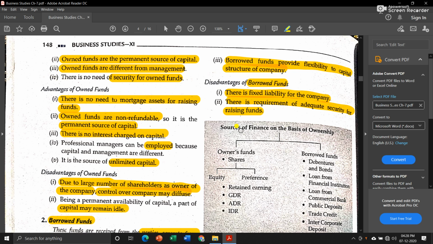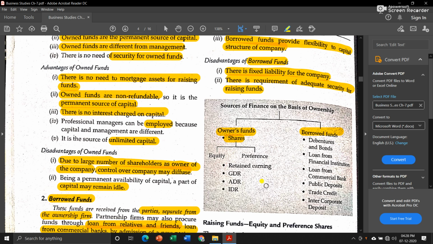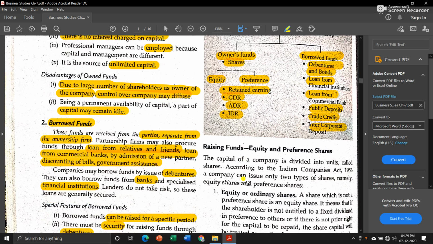Now there are sources of finance on the basis of ownership. First one is owner's funds, that is shares, and next one is borrowed funds. In owner's funds we have equity and preference. Then we have retained earnings, GDR, ADR, IDR. This all we will learn in detail in this chapter. Then in borrowed funds we have debentures and bonds, loan from financial institutions, loan from commercial banks, public deposits, trade credit, intercorporate deposits. Now let us see raising funds, that is raising funds through equity and preference shares.